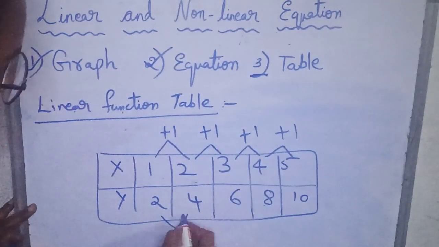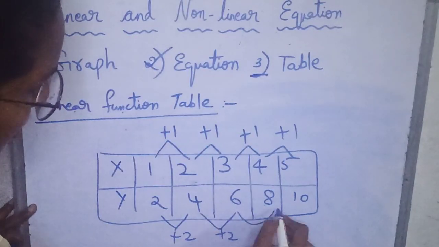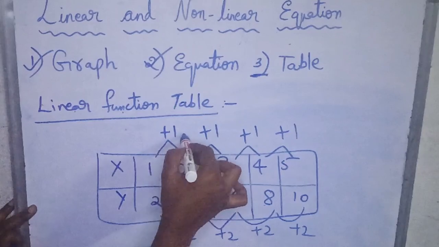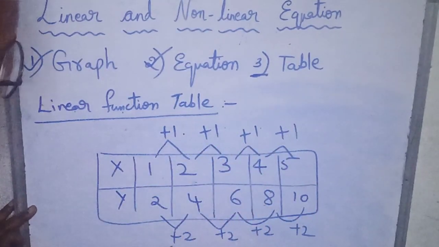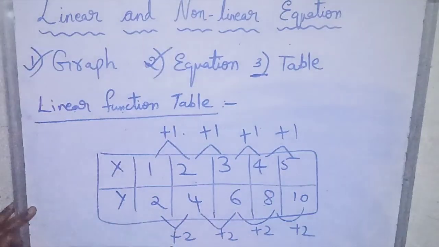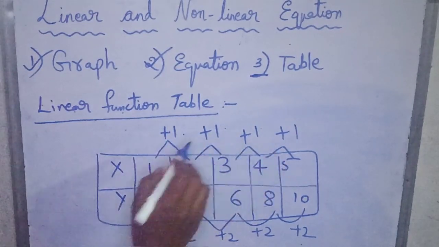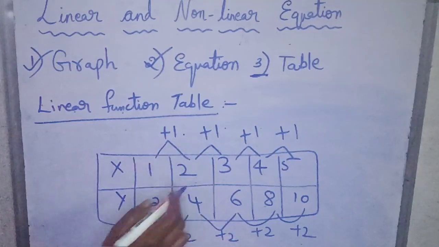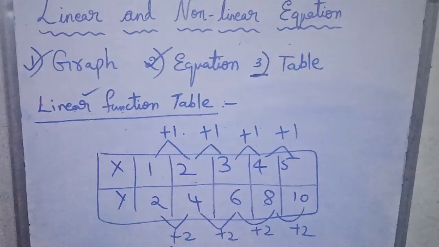For y, it is plus 2, plus 2, plus 2, plus 2. See, the rate of change is every time plus 1 for x, every time plus 2 for y. We can say that when the rate of change of y and the rate of change of x both are at a constant rate of change, then it is called a linear function table.